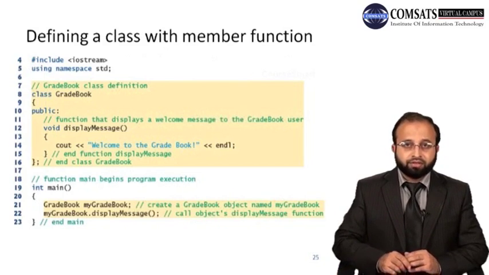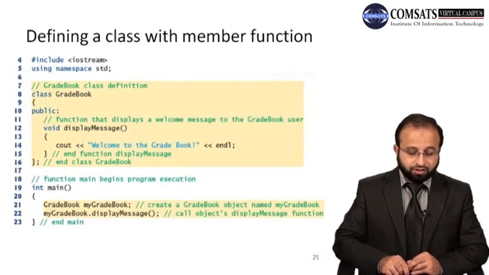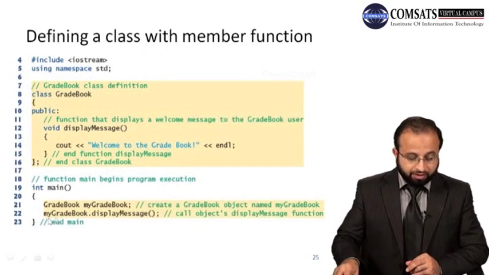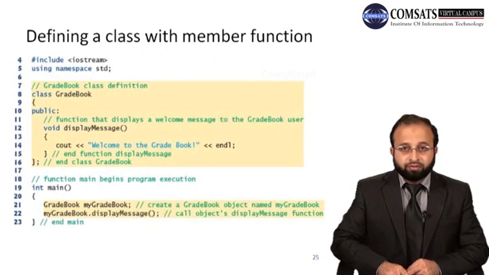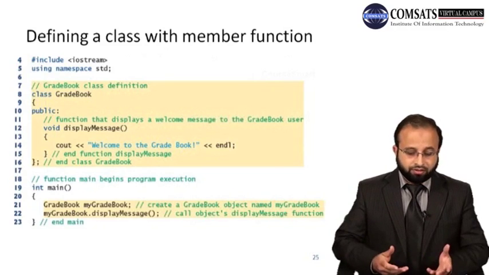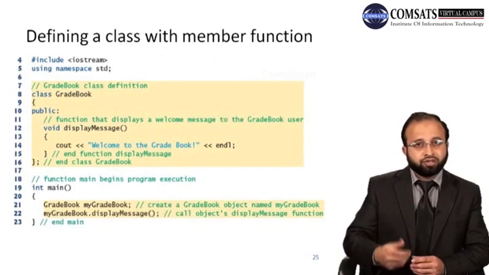Can you think about why it is not possible to call the displayMessage function without this object myGradeBook? If you do so, it will give an error. But why is it not possible to call the member function of the class without the object? This is a function, and we know how to call a function from the previous course, so why can't we just simply call that function?